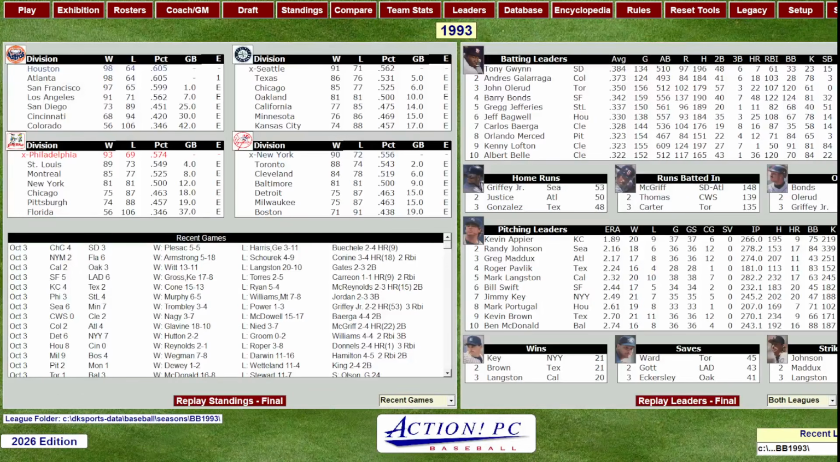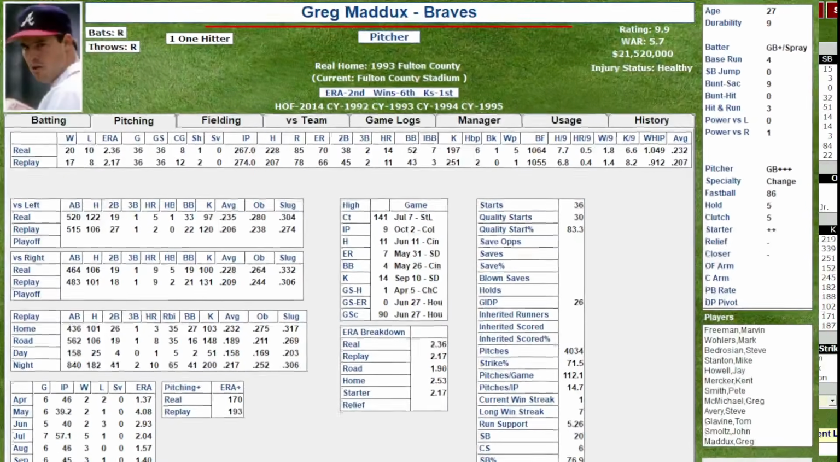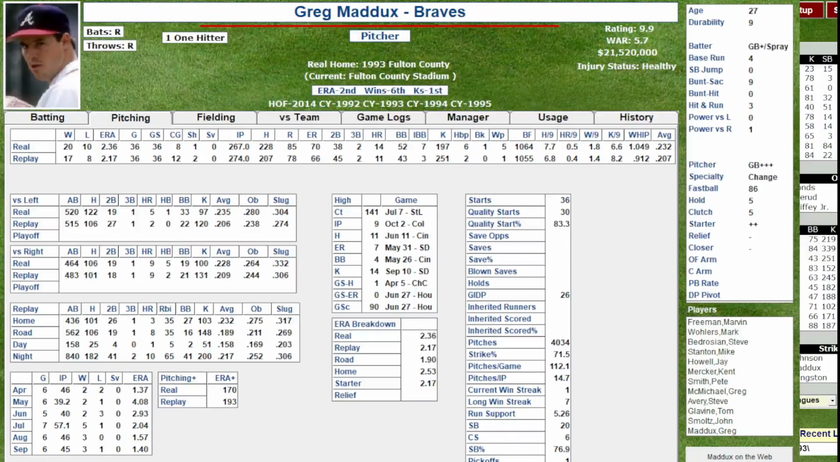See if I can't capture a window for him. Like I said, I thought I did, but sometimes you think you do something and then you don't do it. So let's drag Greg Maddux up here where we can see him. So there's Greg